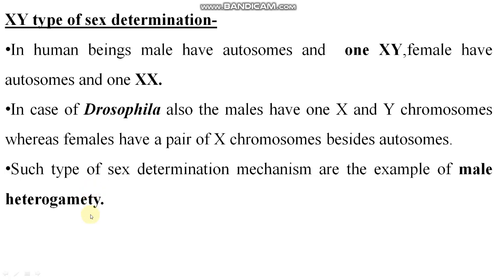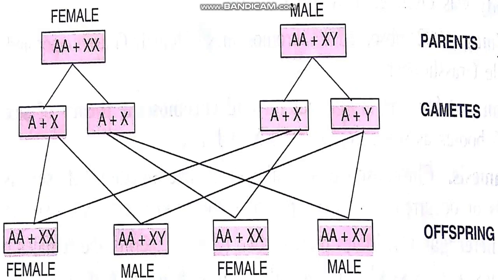A question can be asked: write an example of male heterogamety. Here, homogametes are present in the female, that is XX, while in the male, XY, heterogametes are present, right? In Drosophila also it happens. So you can give the example of human beings or Drosophila for male heterogamety. See the diagram here.